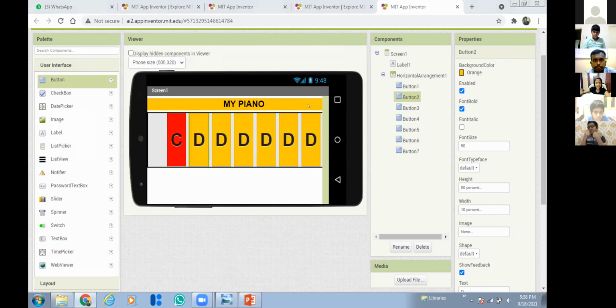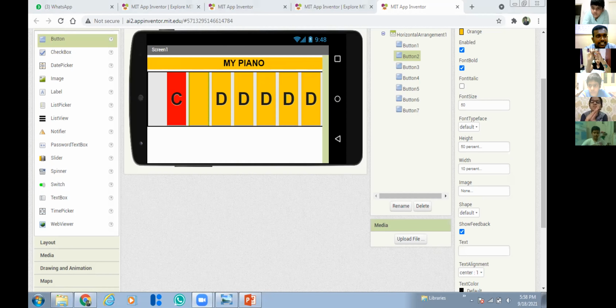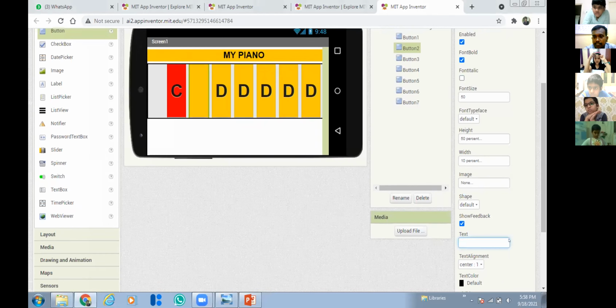Sir, after D, E comes. Yeah, after D, what is the next button name? E, right. I think one new student has joined. Ammu Gamer. Hi, Ammu Gamer. We have started the session before, so just follow the instructions. We will send you the recording if you missed some sessions.